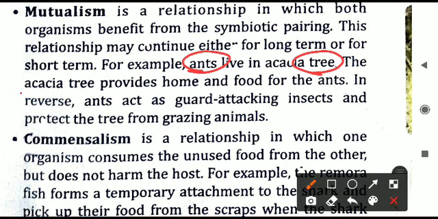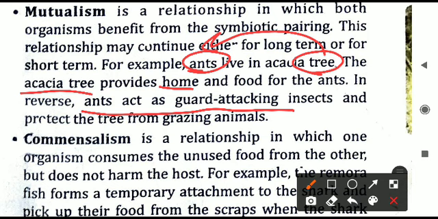Well, how is it so? The acacia tree is giving a home to these ants that are living there. On the other side, what are these ants doing for the tree? These ants are guarding, they are protecting the tree from other attacking insects. Insects cannot attack the tree, so that it is safe and secure. That is why you can say the tree is also getting the benefit, it is getting security from the ants.